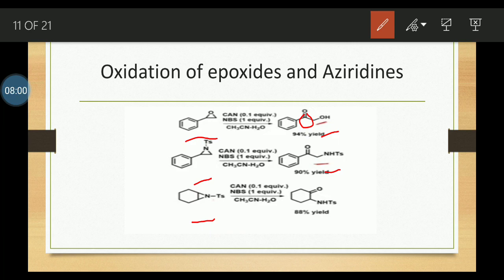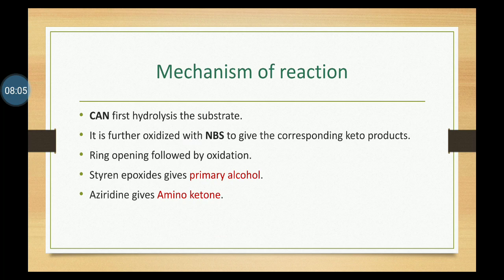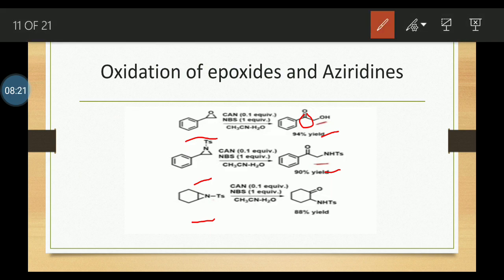In here, the mechanism of the reaction is that CAN hydrolyzes the substrate at first. Water is there. Ceric ammonium nitrate is also a Lewis acid. It will bind to the epoxide, that is, the cerium is bound with the epoxide. In here, oxygen and nitrogen, to give the corresponding diol product. The diol product is the intermediate here, and in case of aziridine.